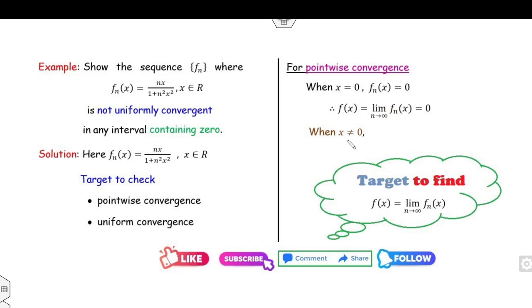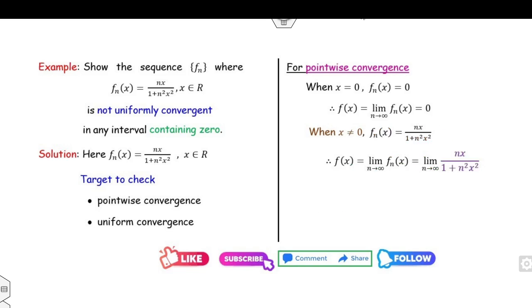When x is non-zero, what will be your fn(x)? It is nx divided by 1 plus n square x square. Then your target is to find the limit. Clearly it is of the infinity by infinity form, so I can apply L'Hopital's rule. What is L'Hopital's rule? With respect to n, you have to differentiate this. Now clearly x is non-zero, so this limit will be 0. This is the first method.